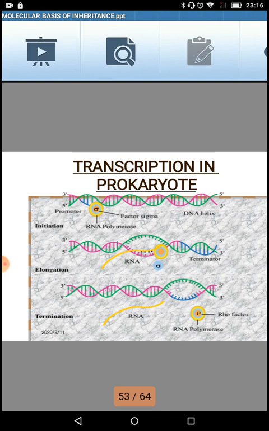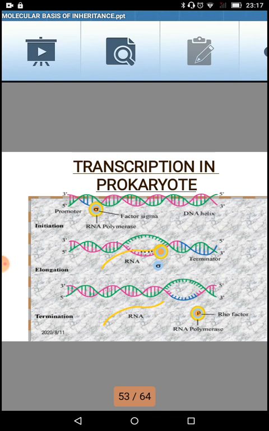With the help of this sigma factor, the enzyme RNA polymerase attaches to the promoter region, which is the starting point of the transcription. Then this whole unit will start moving ahead and will start making the messenger RNA.